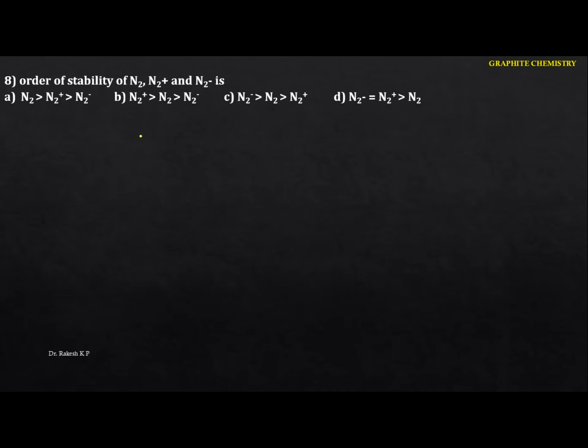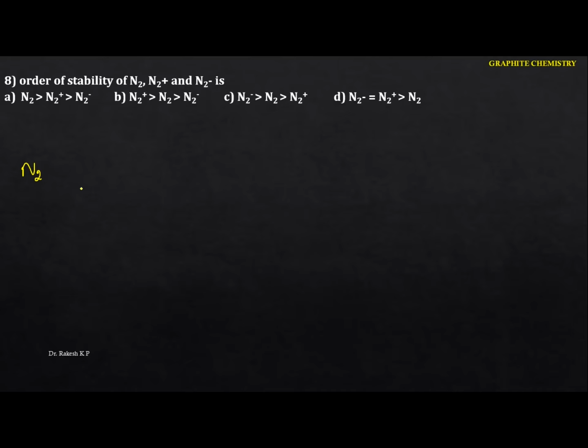According to the stability of N2, N2 plus and N2 minus, in which order? That means you have to identify the order of the stability here. So let me calculate the bond order. We know that the bond order is directly proportional to the bond strength and inversely proportional to the bond length.